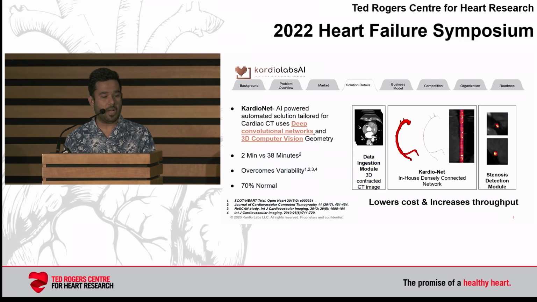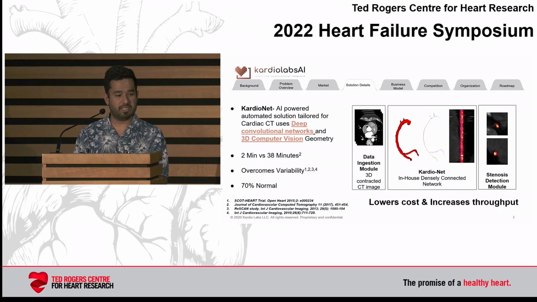So this is the heart of our solution. It's called CardioNet, which is an AI-based cardiac CT deep learning model that uses neural networks. The idea here is that we take a lot of data as an input. We have trained our models using data taken from different geographical locations, just to make sure that we are not targeting a particular location. We have data from North America, Asia Pacific, and also Europe.